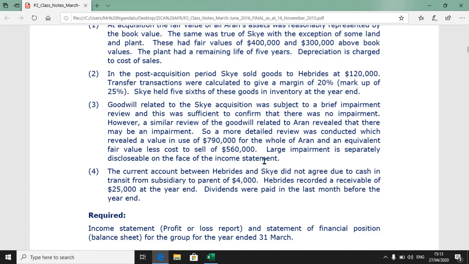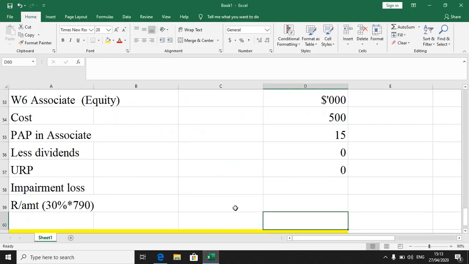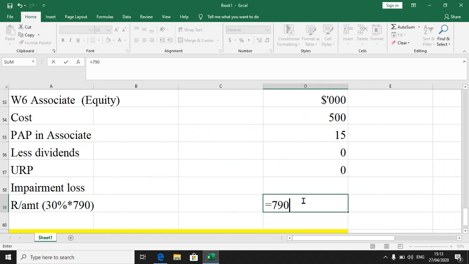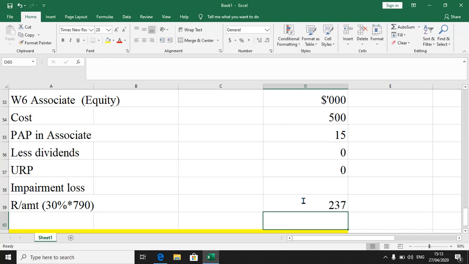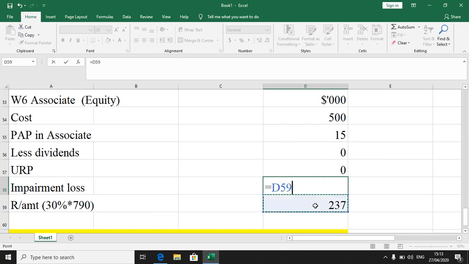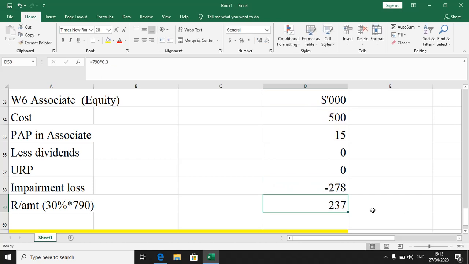Of course, we go for the higher of the two, restricting ourselves to our interest, which in this case is 30%. So 790 multiplied by 30%, you've got that figure. So we are dropping from 515 to 237.